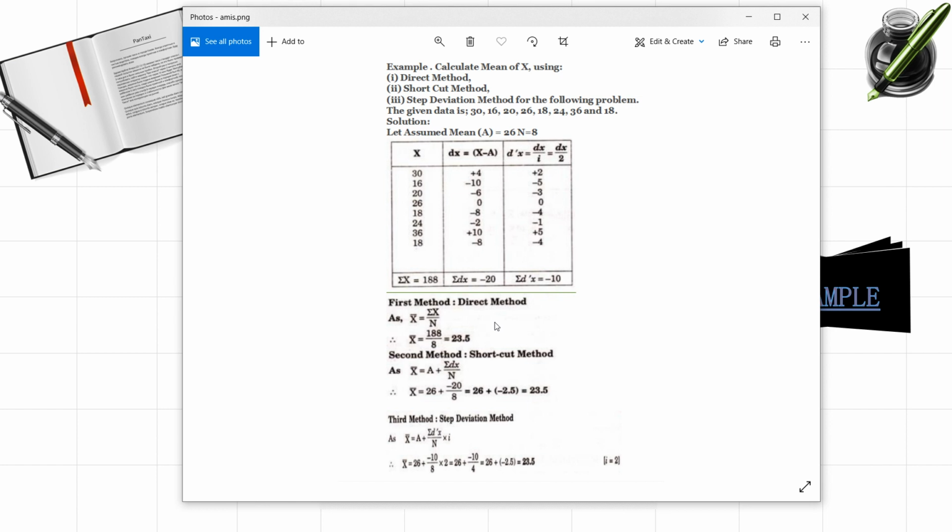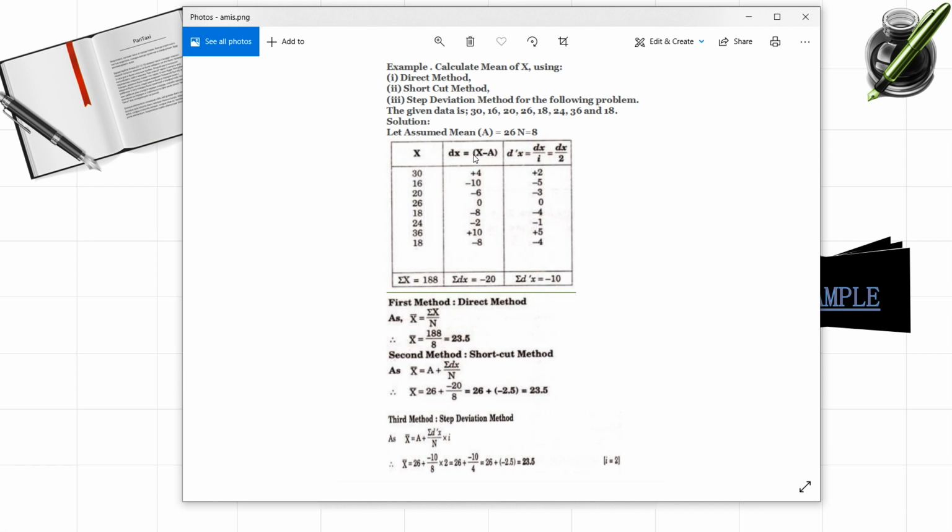Next we have shortcut method or assumed mean method. We can also call it assumed mean method. Here in this method, first we have to find out a value. What is a again? Assumed mean. We are going to assume one value from the data as a, and we have to find out this dx value. What is the formula for dx? It is capital X minus a, or x minus a simply. Observations we have to subtract from the a value, capital A value.